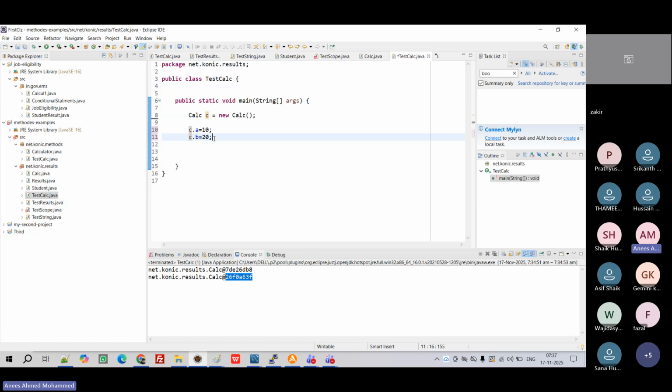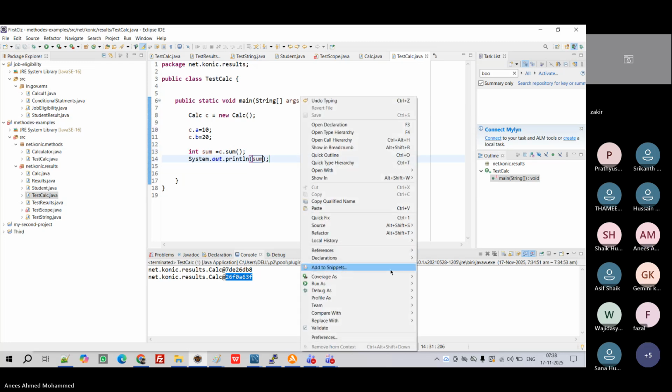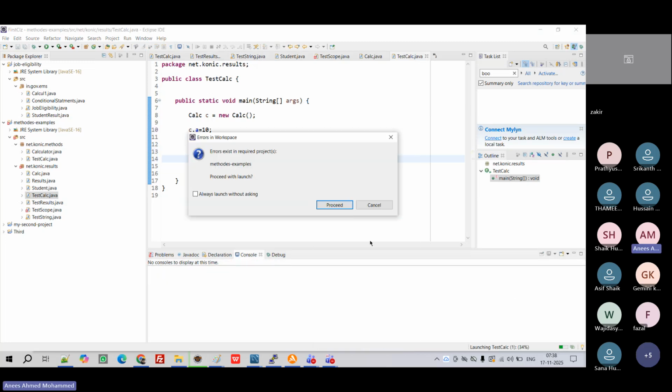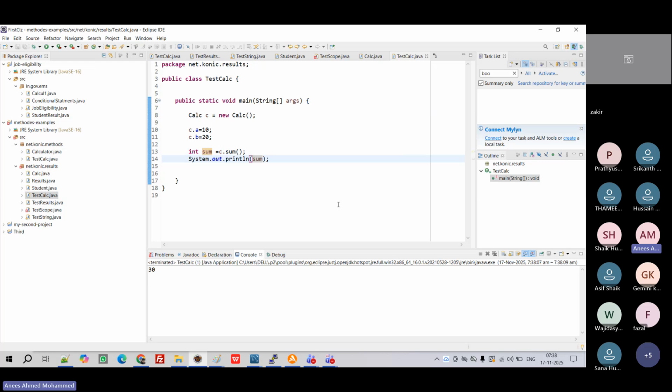So now I don't need to give. I gave 2 marks to you. It's with you. Now I'm saying total marks, right? So I will just call, for example, D, sum is equal to C dot sum. I don't need to pass it. Why? Already he's holding marks, right? So now if I'm printing it, what will happen? I will get the total. Got it?